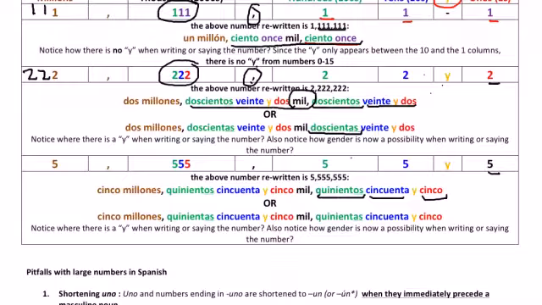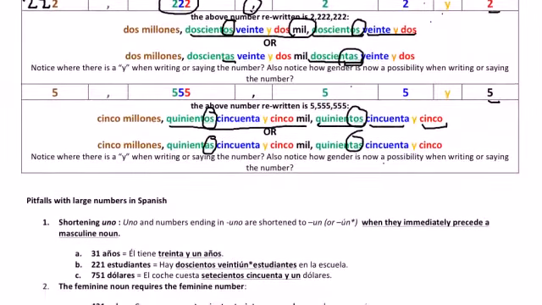When we add the comma, it's going to be mil, so it's going to be 555,000, 555, 5,550,000, 555. Another thing I'd like to point out, that when you have the numbers 200, 300, etc., the agreement is going to carry over with the compound number. So I have 200 and 200 here. I have 200 and 200 here. I'm going to have 500 and 500 here. Again, 500 and 500 here.